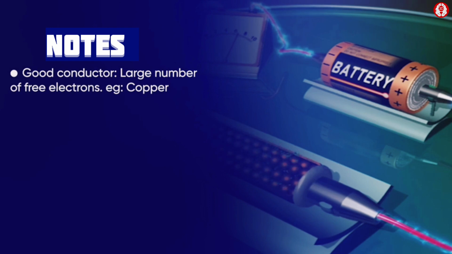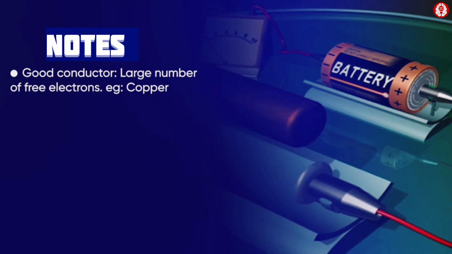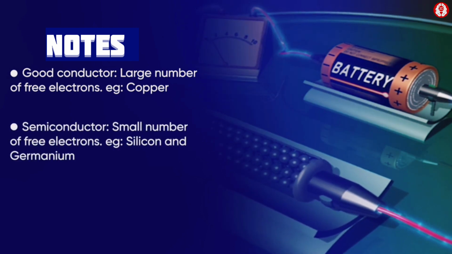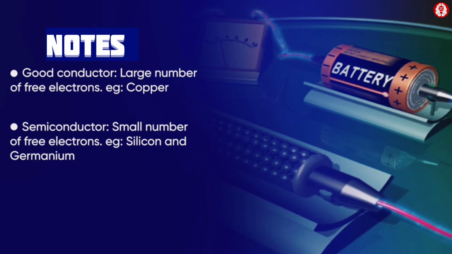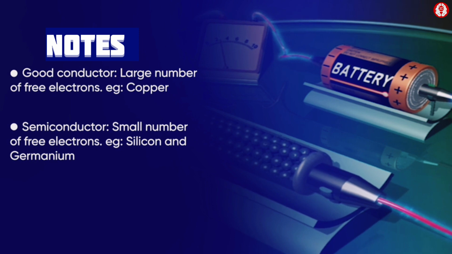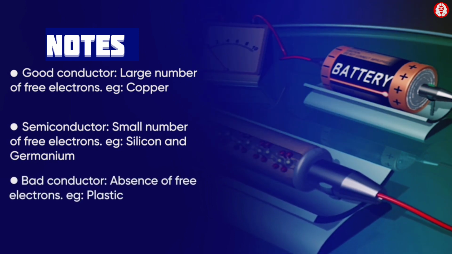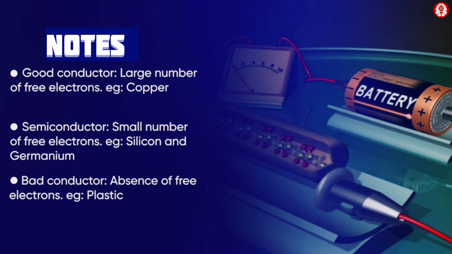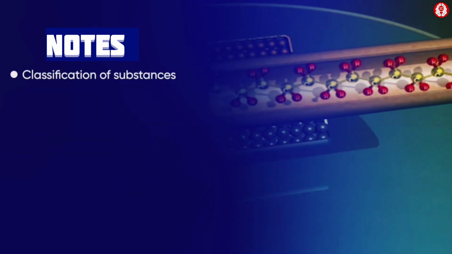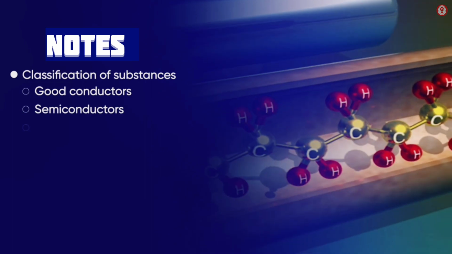We have seen that the presence of a large number of free electrons makes a substance a good conductor, while the presence of a small number of free electrons in some substances allows only limited conduction of current in them. These substances are called semiconductors. The absence of free electrons in a material makes it a bad conductor. So, depending on the amount of free electrons in a substance, we can classify them into good conductors, semiconductors, and bad conductors.